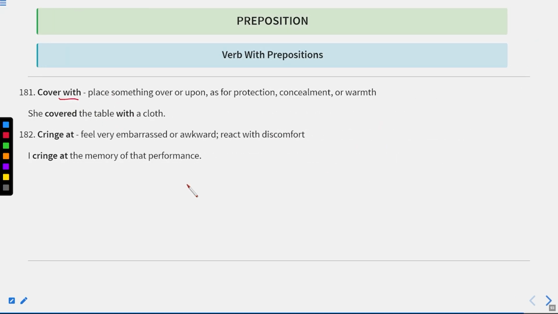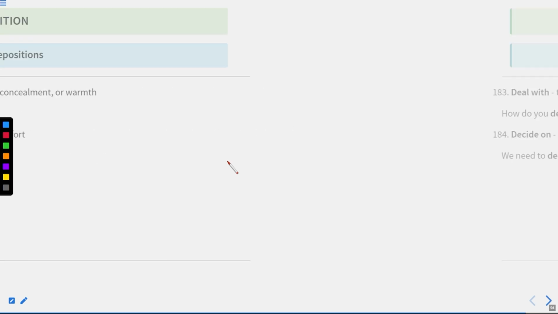Cover with, cover means to hide something. Okay, place something over or upon, as for protection, concealment, or warmth. She covered the table with a cloth. Okay, cringe at, feel very embarrassed or awkward, react with discomfort. I cringe at the memory of that performance. Okay. Now let us move to the next one.